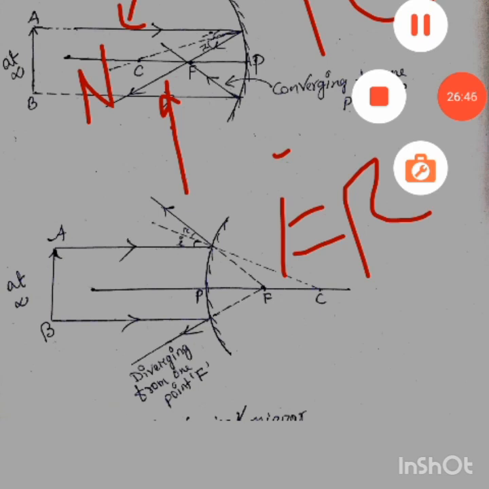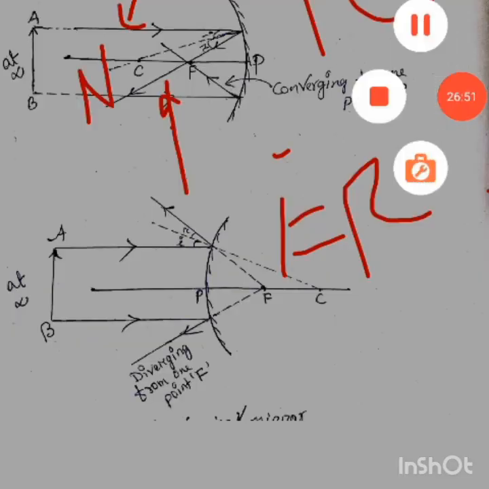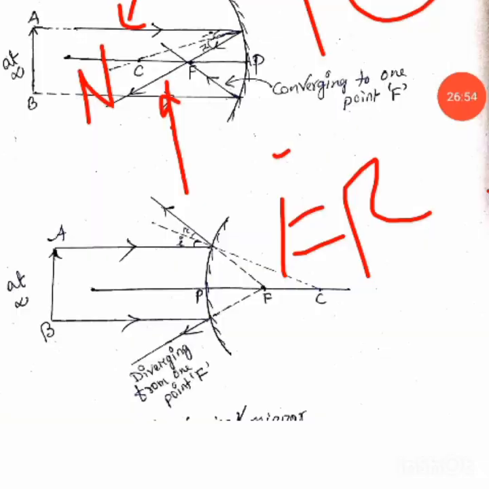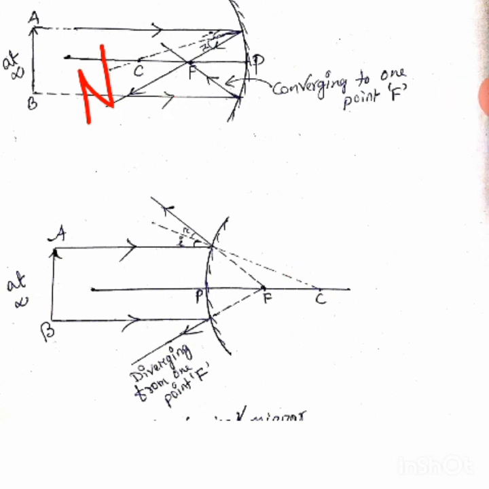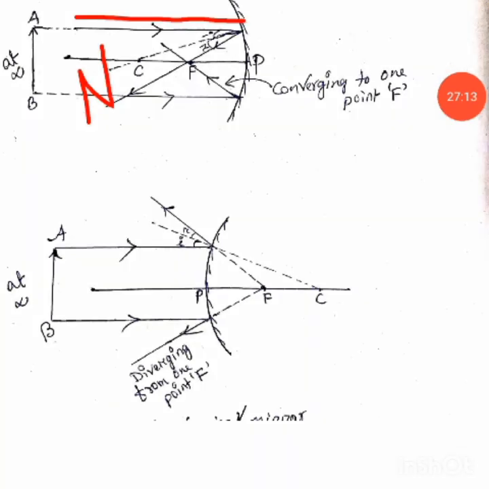Now you see, this I is equal to R you have to maintain here, and it is maintained if the ray is passing through the focus. That means when a ray of light is incident parallel to the principal axis, it should pass through the focus. Otherwise the law of reflection will not be valid. For the law of reflection to hold good, this is utmost necessary. It should pass through the focus so that the law of reflection is valid.